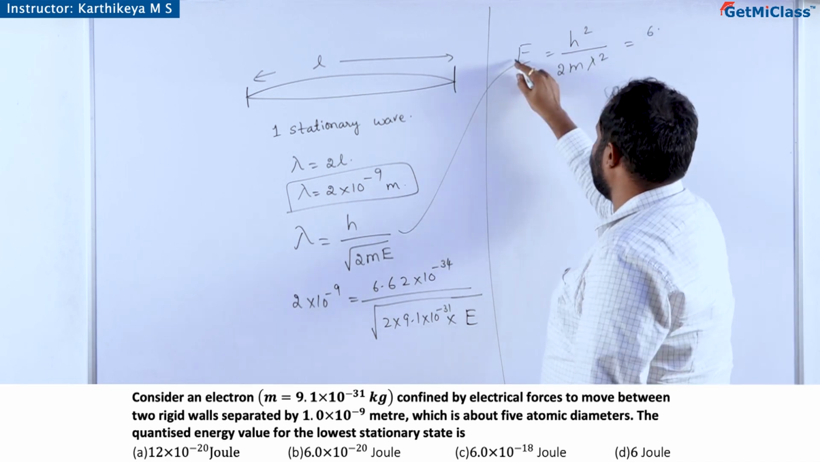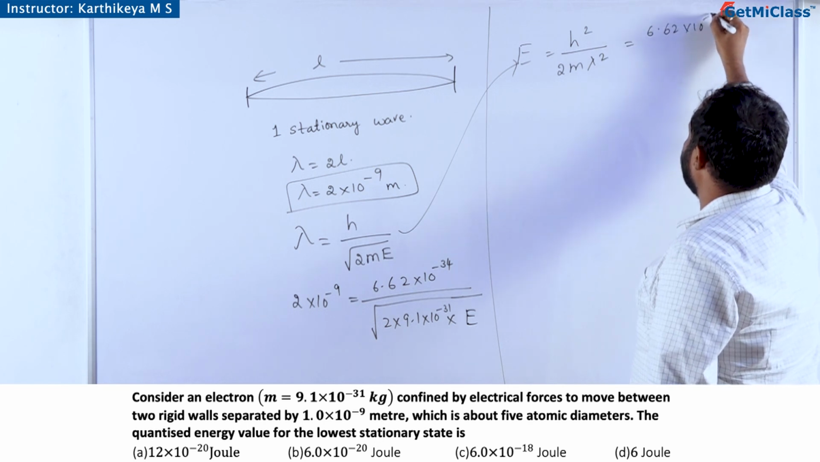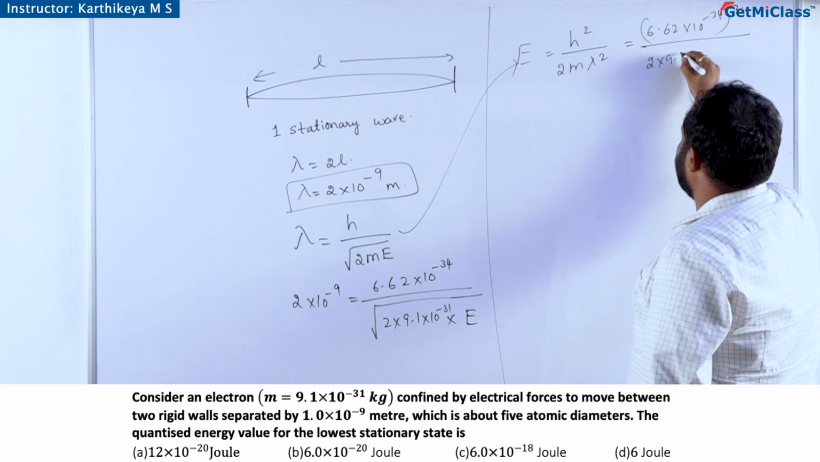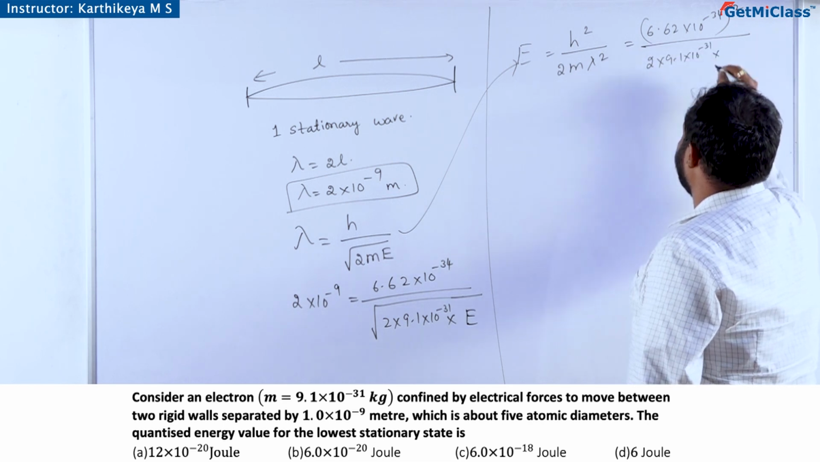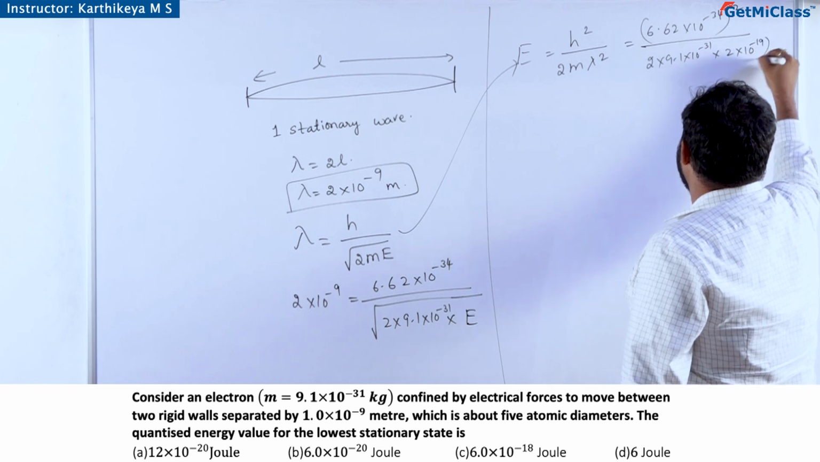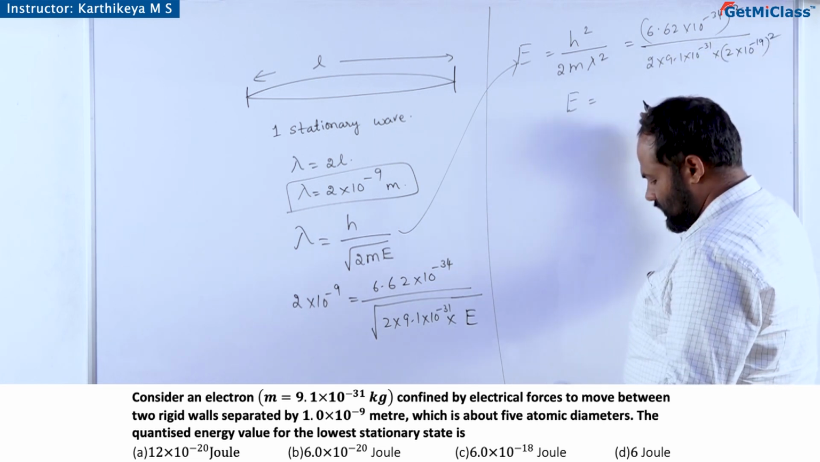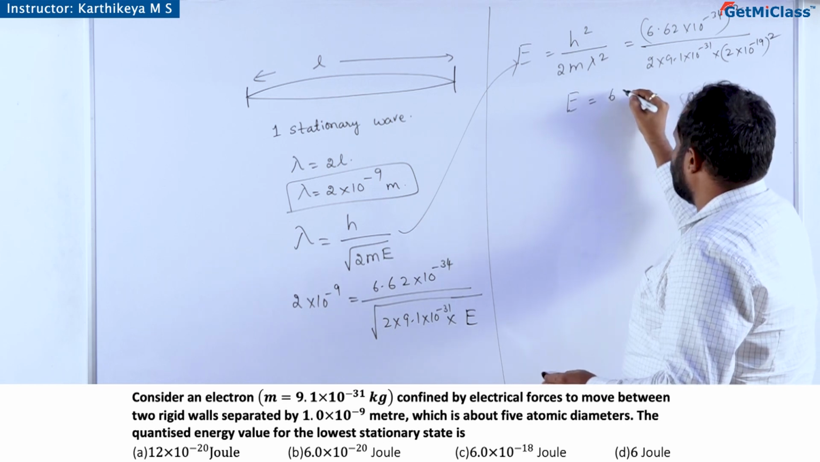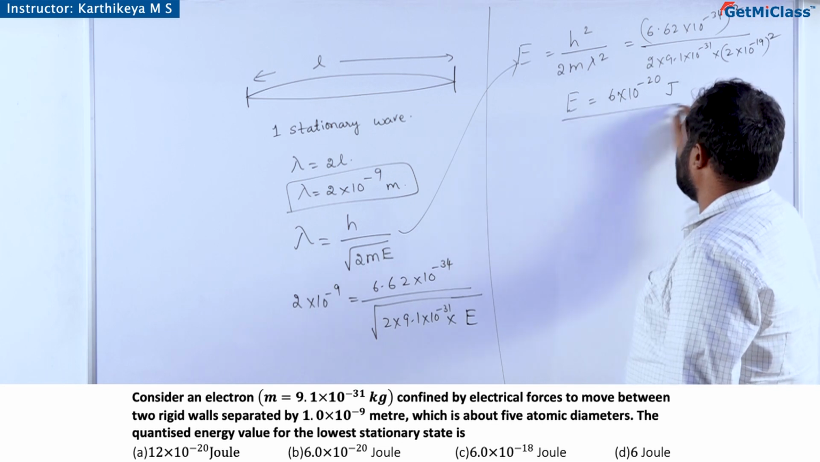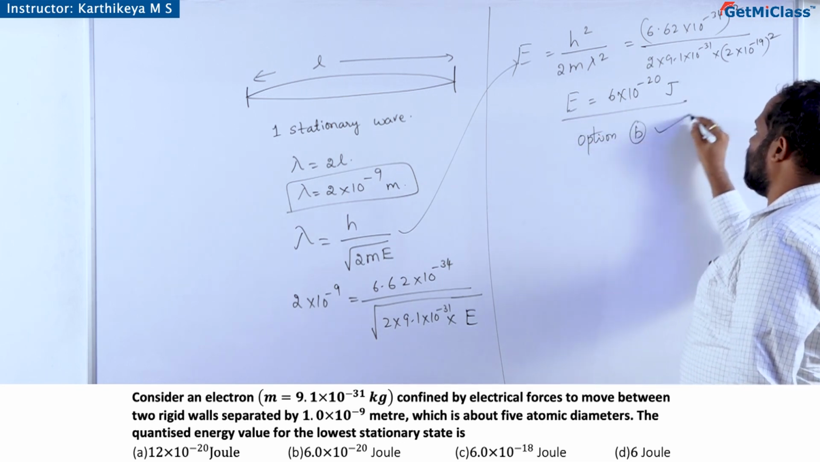So directly right away you can go for this, then you can substitute (6.62 × 10^-34)² divided by 2 × 9.1 × 10^-31 × (2 × 10^-9)². So using all these things, the energy you are going to get is 6 × 10^-20 joules. Hence option B is the right answer.